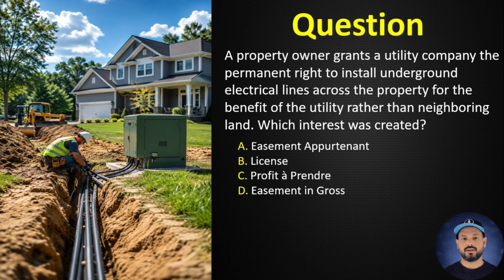Question number 41. A property owner grants a utility company the permanent right to install underground electrical lines across the property for the benefit of the utility rather than neighboring land. Which interest was created? A. Easement appurtenant. B. License. C. Profit a prendre. D. Easement in gross. Correct answer, D. Easement in gross. An easement in gross benefits a person or company rather than another parcel.